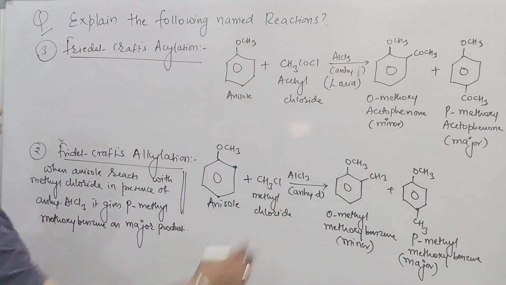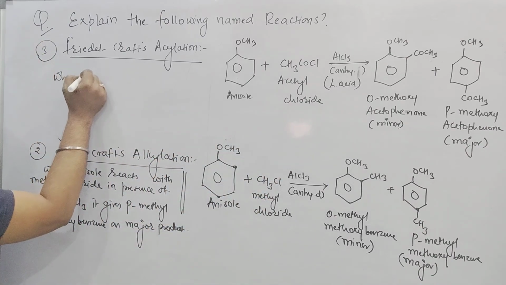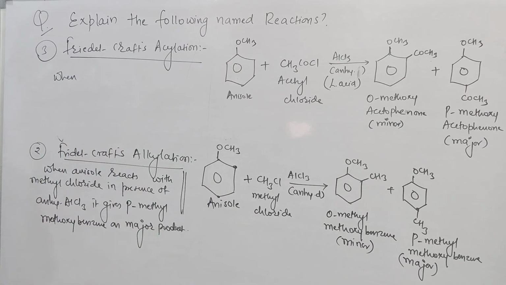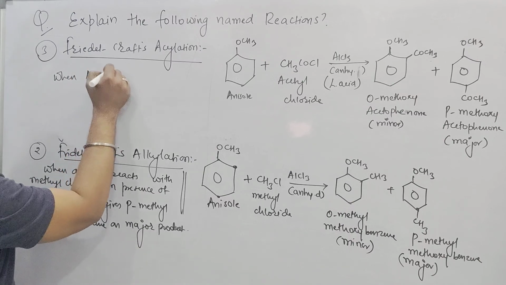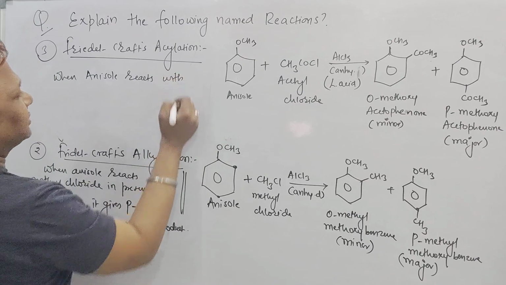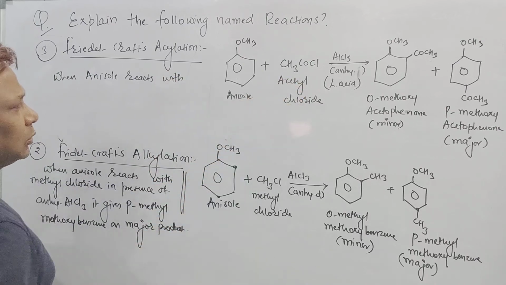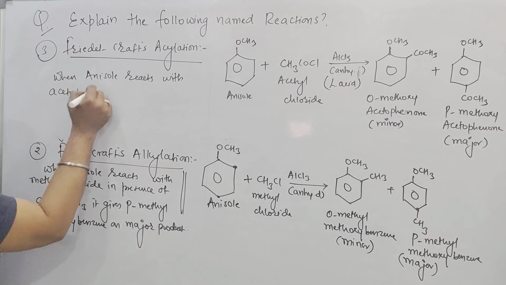Right, beta? If you want to write the statement, we can write here: when anisole, can we write anisole means directly methoxybenzene? So when anisole reacts with what? Acetyl chloride. It reacts with acetyl chloride.